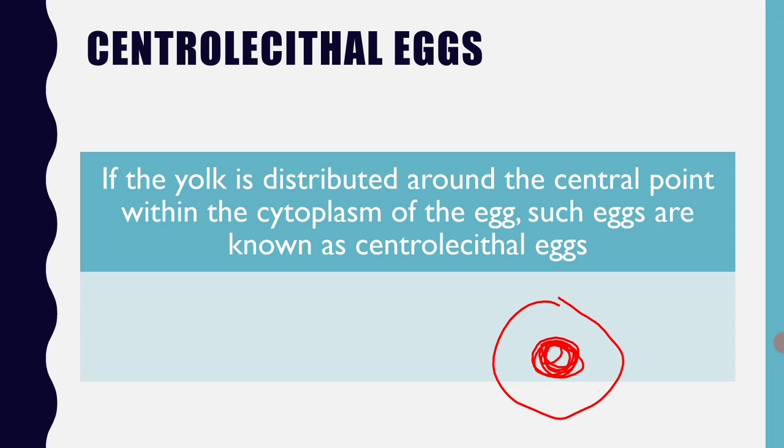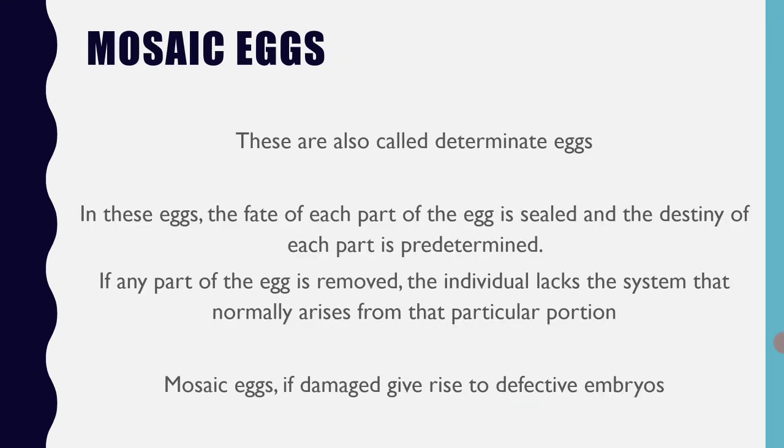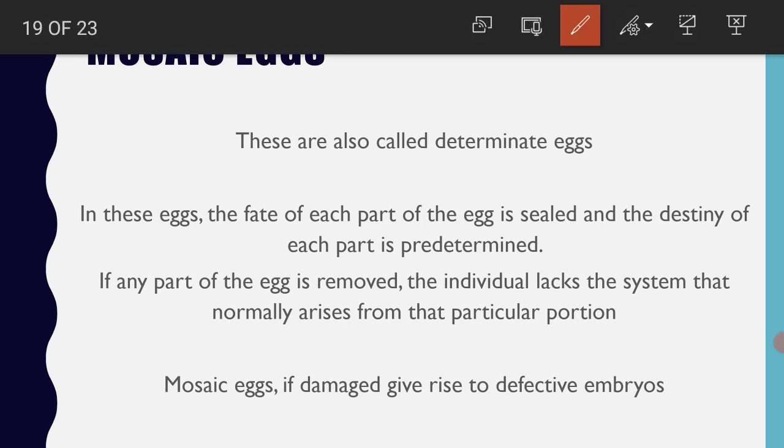If the yolk is distributed around the central point within the cytoplasm of the egg, such eggs are known as centrolecithal eggs. Of course, the best example is the eggs of the insects. And there are other types of eggs called mosaic eggs. These are also called determinate eggs.